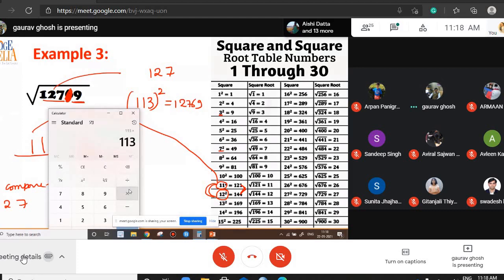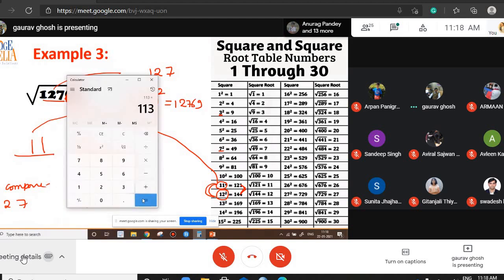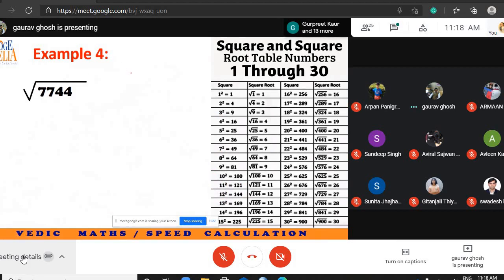113 into 113. So how much is that equal to? 12769. Now solve this. I am giving you 15 seconds. Break the answer into two parts. Focus on the last digit, erase the second last digit. Erase the second last digit, focus only on the last digit.